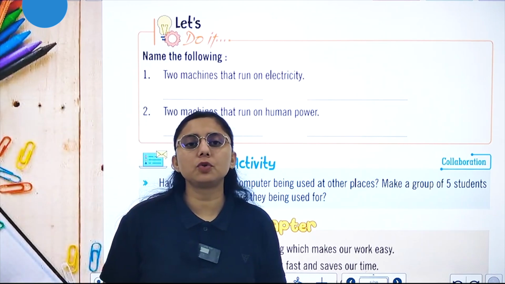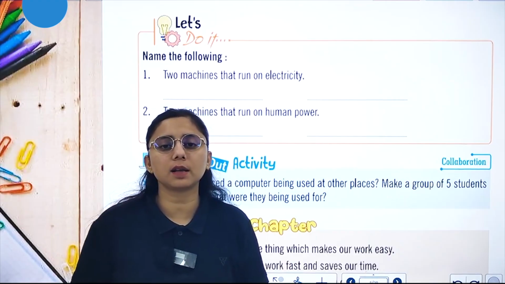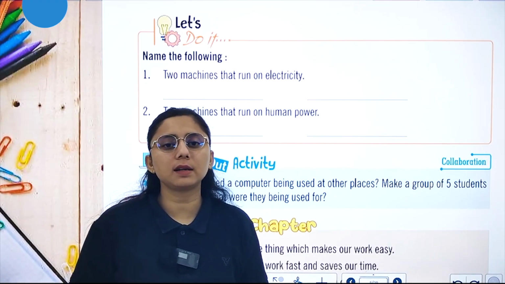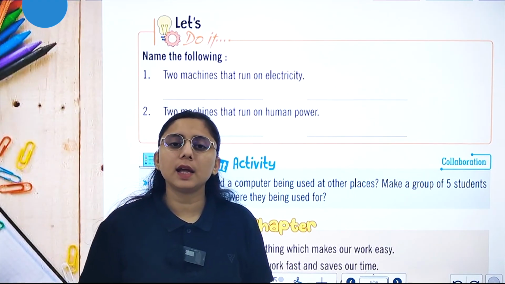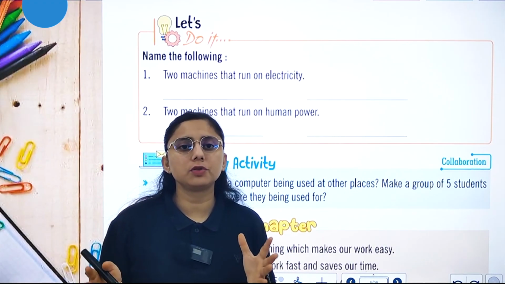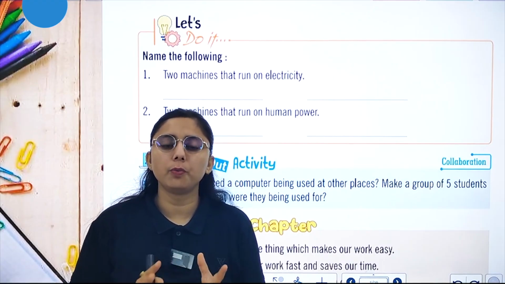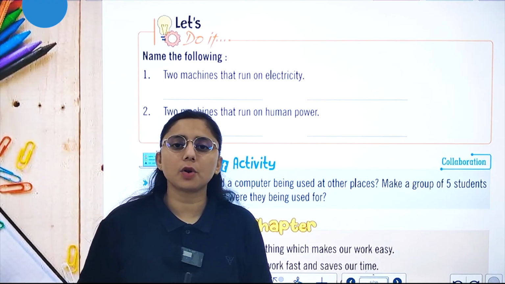In this chapter, I have told you about two types of things, man-made and natural. Natural things are given by nature and man-made things are made by men. Then I told you about a computer, a smart machine. We have also studied the different places where computers are used. Hope you understood the chapter. That's all for today.